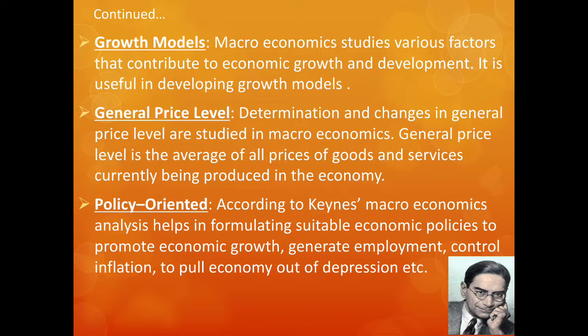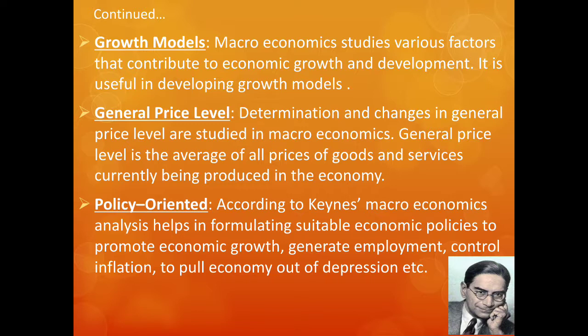General price level is the average of all prices of goods and services currently being produced in the economy. General price level means the common price level which is prevailing in the country's economy. If a country's production decreases, then what will happen? Fewer commodities are there. So the prices of those commodities will increase.